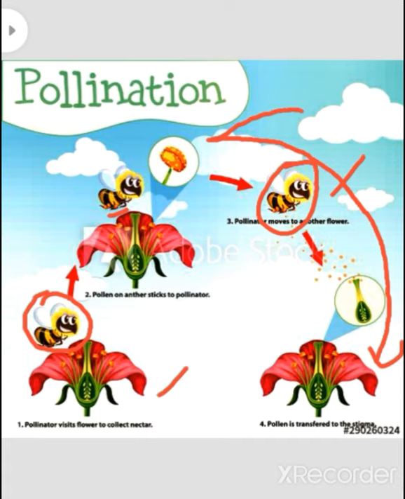The next one is the second type of abiotic agent of cross-pollination, that is hydrophily, through water. As the word hydro expresses water, hydrophily is the transfer of pollen grain from the mature anther of a flower to the stigma of another flower, which is performed by water, then that is called hydrophily. So these are the types of cross-pollination through biotic agents and abiotic agents.